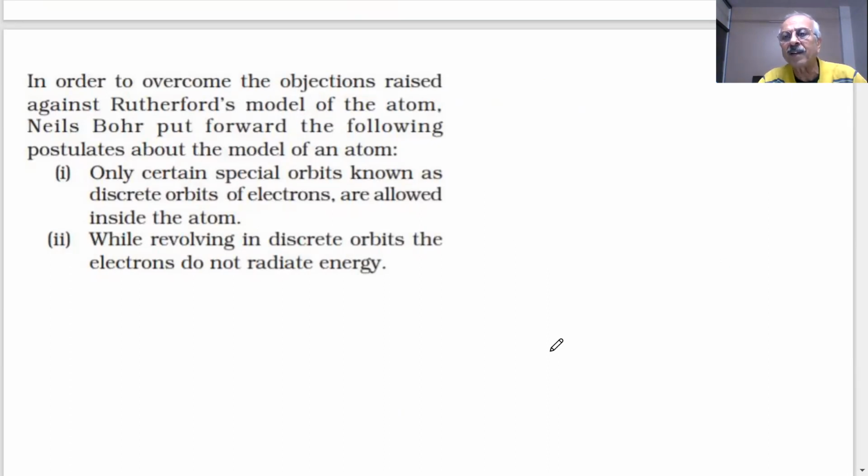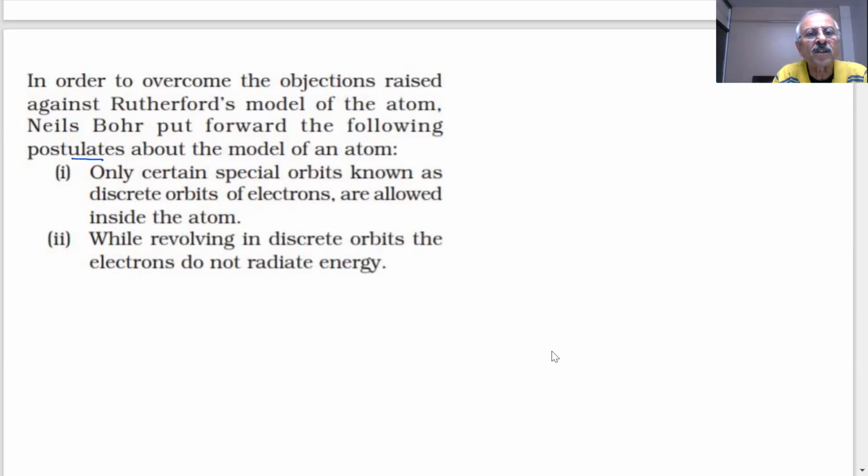Certain postulates were made in order to account for the stability of the atom, or the atom will not be stable. But since atom is stable, atom exists, matter exists. Therefore, whatever postulates he is giving must be correct, unless something happens more about it. Some more information is there. As we continue to teach you in more and more classes, we will propose a model beyond Bohr atomic model, the quantum model of the atom. Now, what I'm talking, student, what was at that time, it was a wonderful thing.